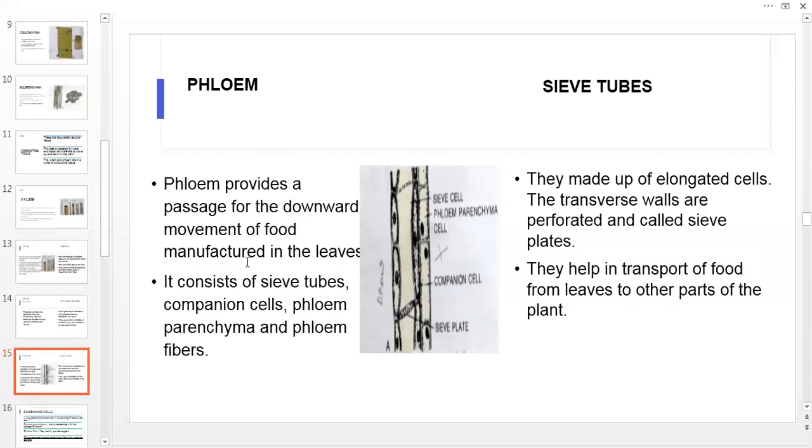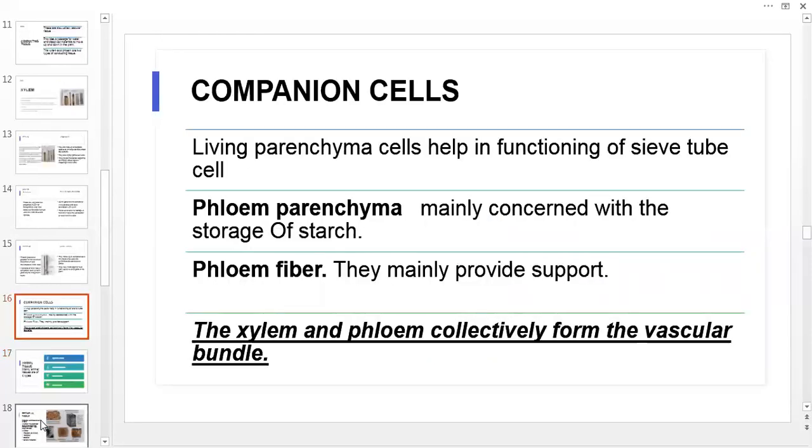So first of all, sieve tubes. Sieve tubes are made up of elongated cells. The transverse walls are perforated and called sieve plates. They help in the transport of food from leaves to other parts of the plant. Companion cells are living parenchyma cells that help in the functioning of sieve tube cells. Phloem parenchyma is mainly concerned with the storage of starch, and phloem fibers mainly provide support.